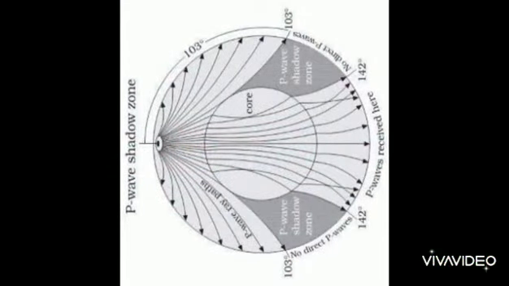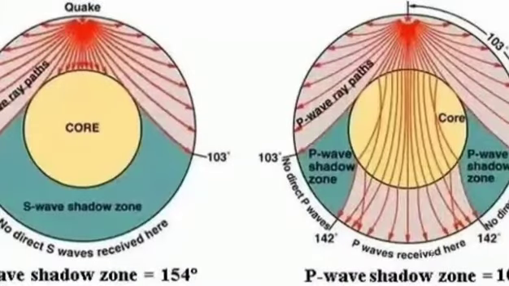Next topic is the shadow zone. Shadow zone is the zone found under the earth's surface in which earthquake waves do not reach. So the zone of 103 degree to 142 degree is the P wave shadow zone, and 103 degree north to 103 degree south is the shadow zone of the S waves. S waves have the large shadow zone, whereas P waves have the small shadow zone.